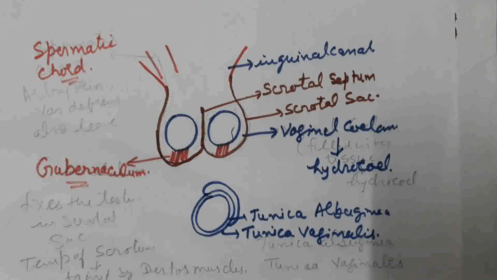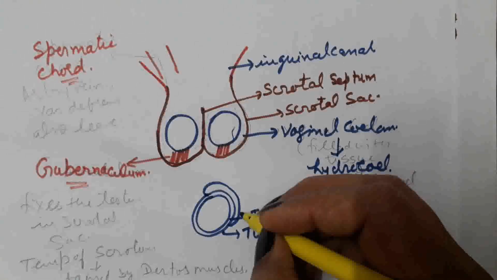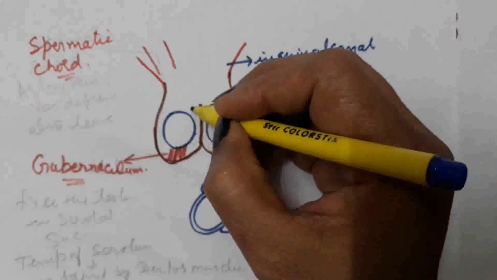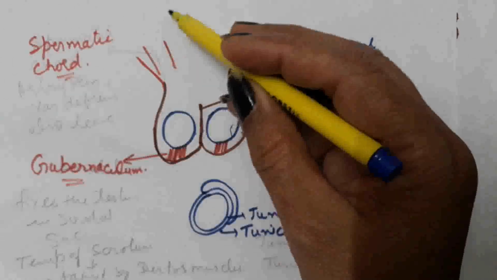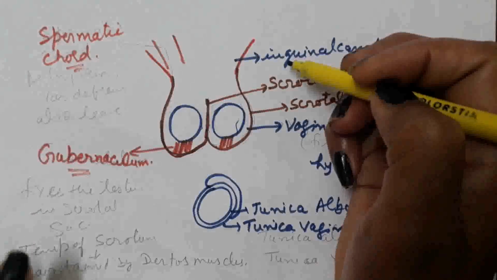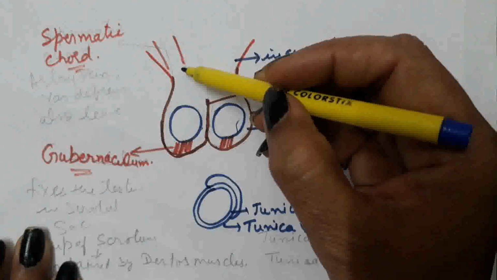Other ducts are also there. From the epididymis run the vasa differentia. It enters into the abdominal cavity through this inguinal canal.